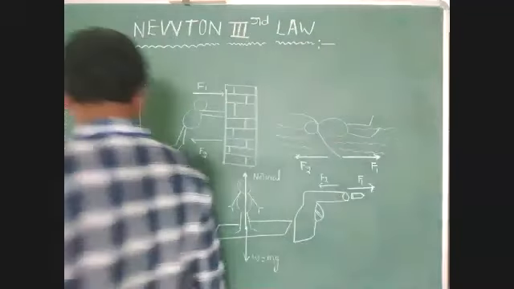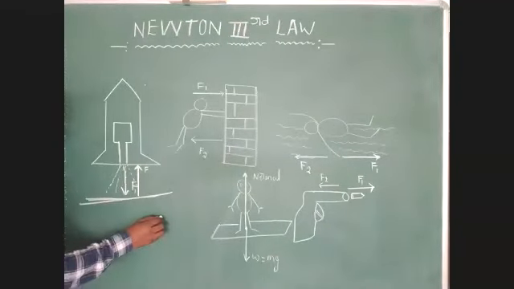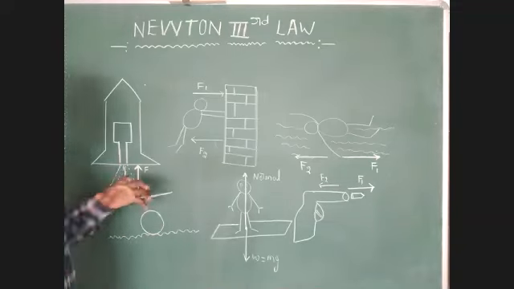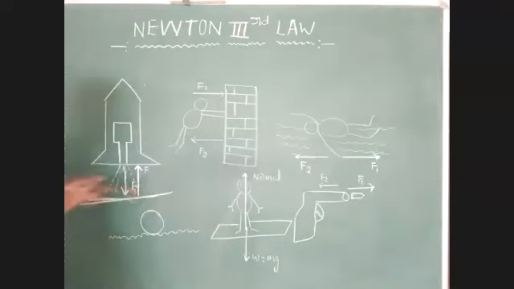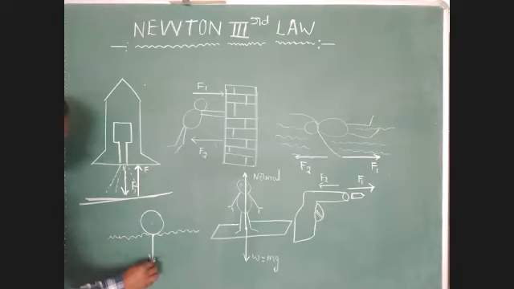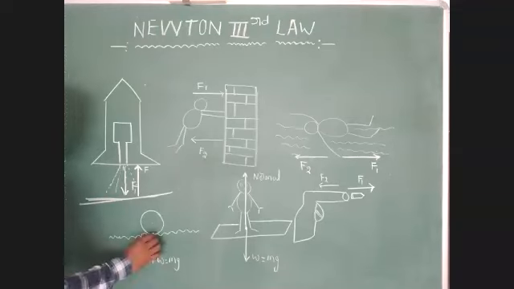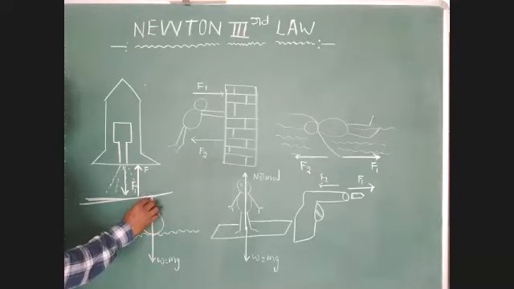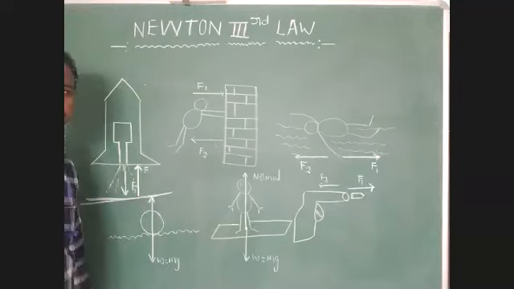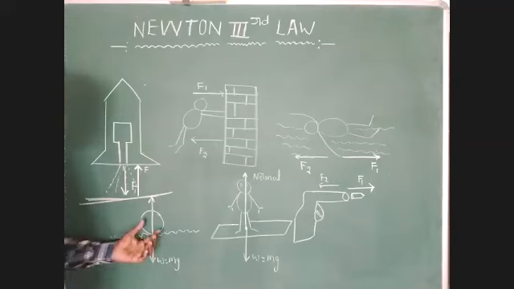Okay, one more example I can give you. Here one ball is floating on the surface of water. Just identify that the weight of the body acts in the vertically downward direction, W equal to mg. Another force acts in the vertically upward direction. This force is provided by water. Okay, do you identify this point?